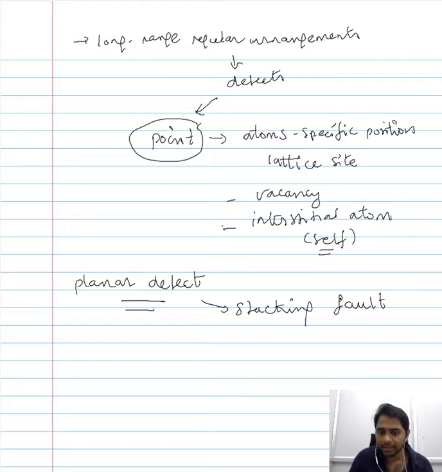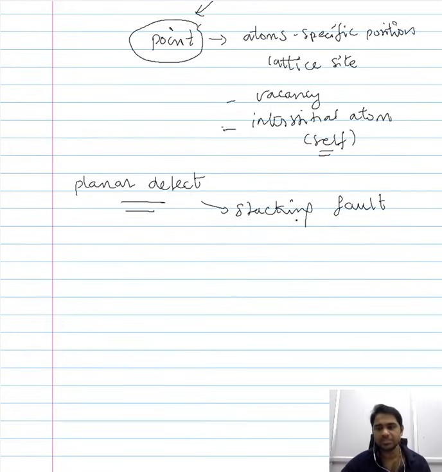Now, in order to identify or realize the stacking fault, we have to be sure about the stacking sequence of a crystal in a particular plane along a particular direction. Only when you are familiar with the stacking sequence will you be able to identify the stacking fault. Let us consider, for instance, the FCC crystal structure.